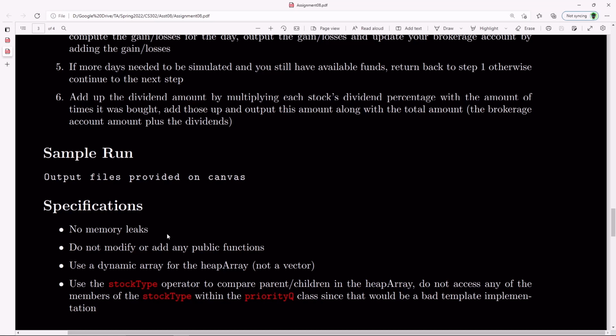Also, make sure you use an operator for the stock type. Don't just use the actual specific fields of stock type within the priority queue class, because you want to make the priority queue class a generic class. Okay, so I think I went over all this. Now let's go ahead and talk about how to parse a CSV file.